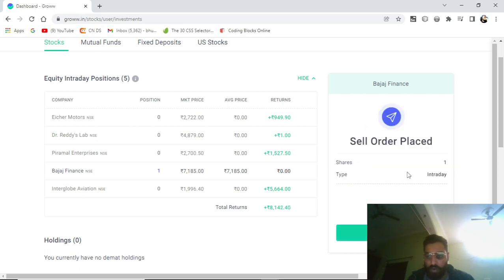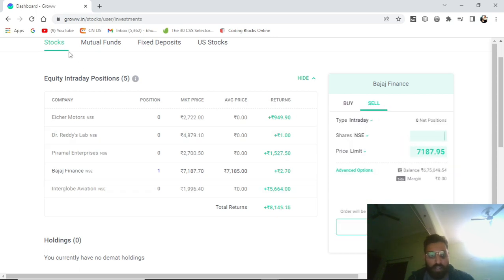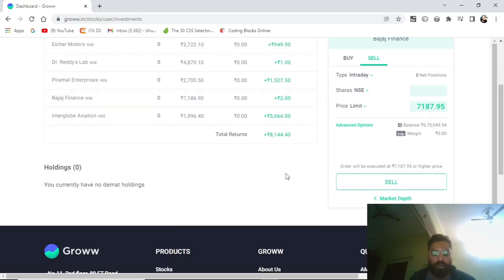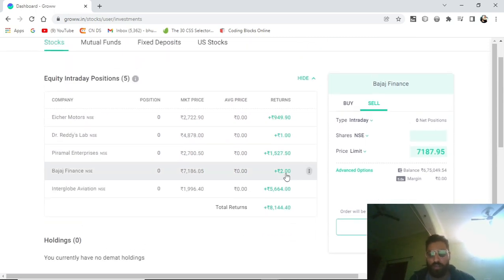Sell order placed. Now if I refresh, I don't even need to refresh, the order is booked, because the price touched 7187. So 2 rupees profit is booked. I hope you understand. I bought at 7185 and booked profit at 7187, so it shows a profit of 2 rupees. I hope you all understand what I tried to show. If there are any issues, you can comment in the comment section and let me know.